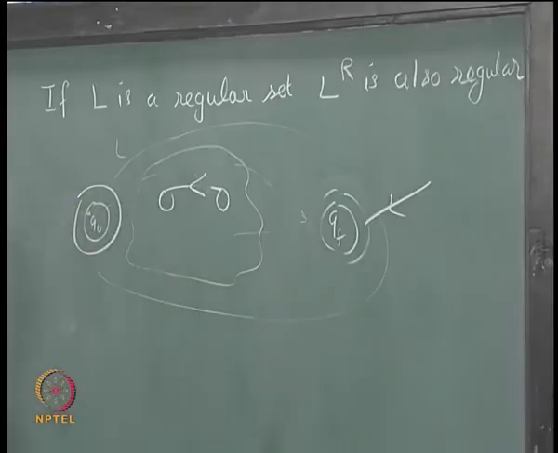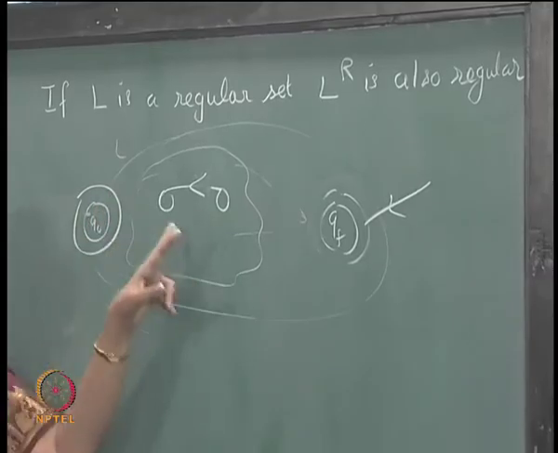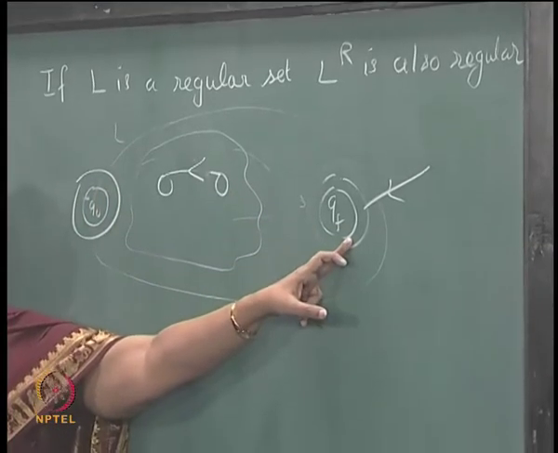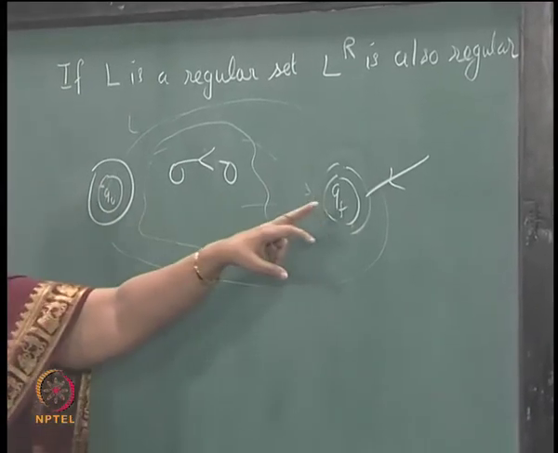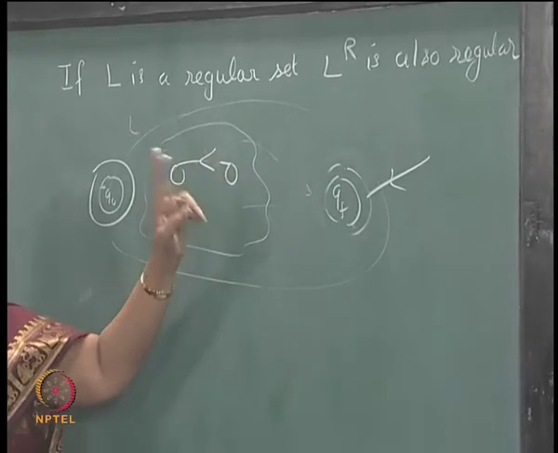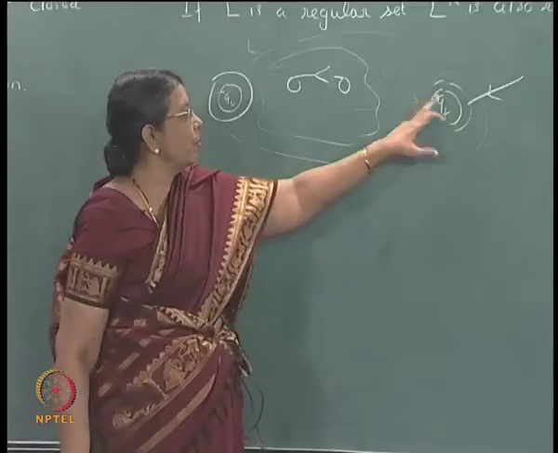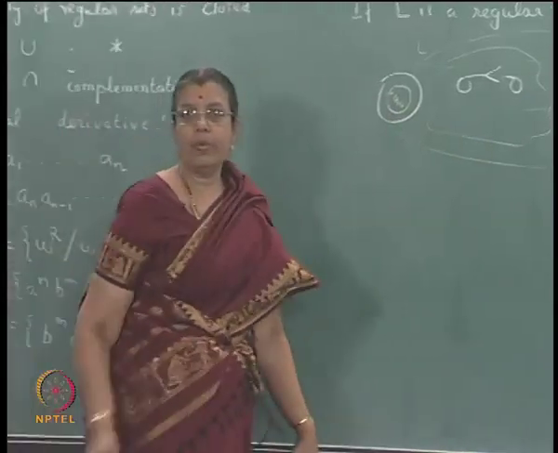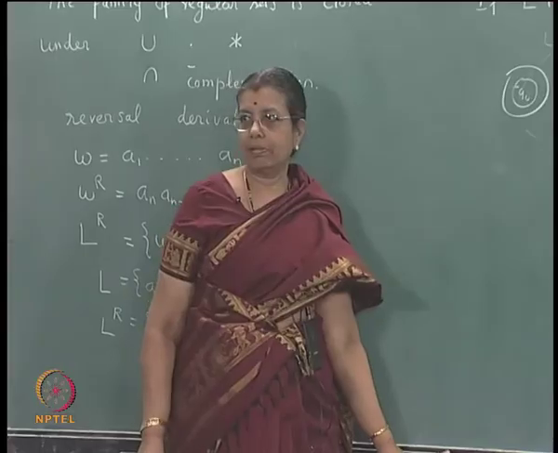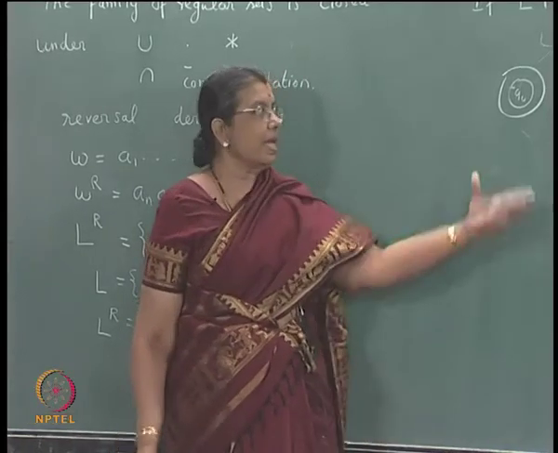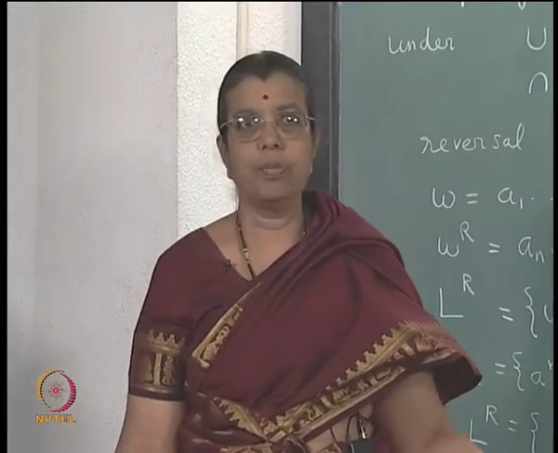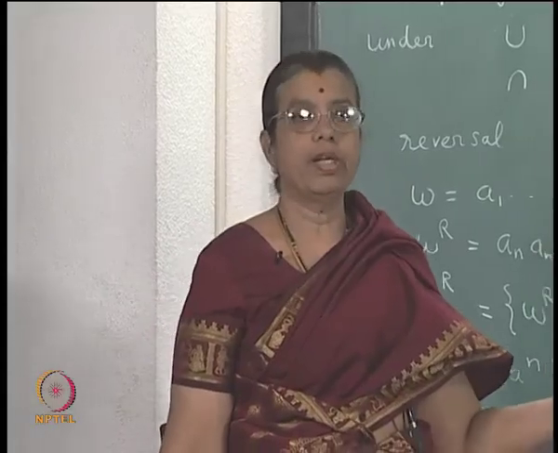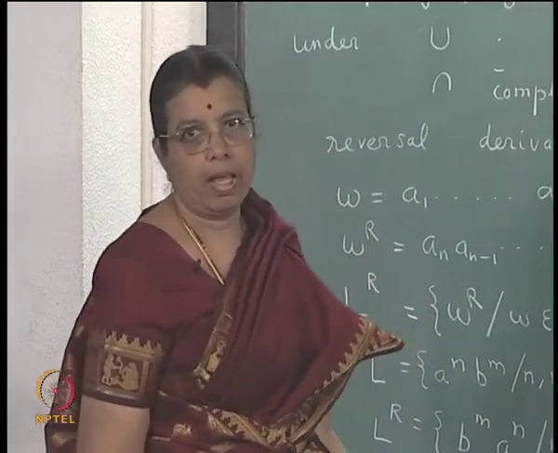and make this the initial state. So, if a string takes you from q naught to qf in the original diagram, in the changed diagram, because the arcs are all directed in the opposite direction, it will take you from qf to q naught by traversing an, an minus 1 and so on. So, this is a transition diagram of a non-deterministic FSA with epsilon moves. Obviously it accepts a regular set. You can convert it into NFSA and then DFSA.